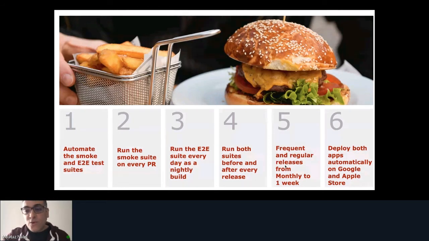And the last point is that we need to deploy the apps automatically on the Google Play Store and the App Store. So now we have the plan, and we have the history or the problems, and the plan will solve the problems. This is what we believe. And we now need to start our journey, and start the implementation to know how we will solve these problems with this plan.